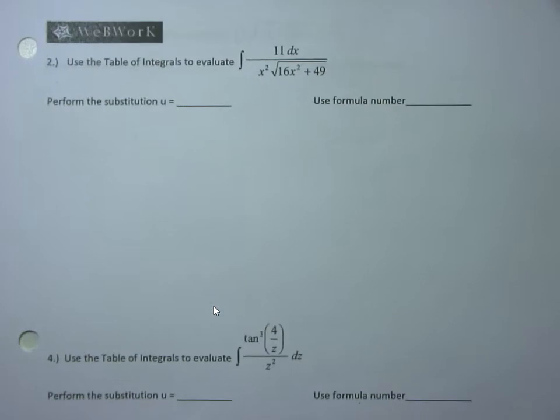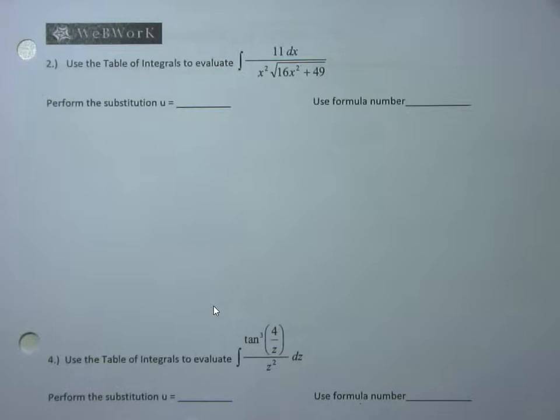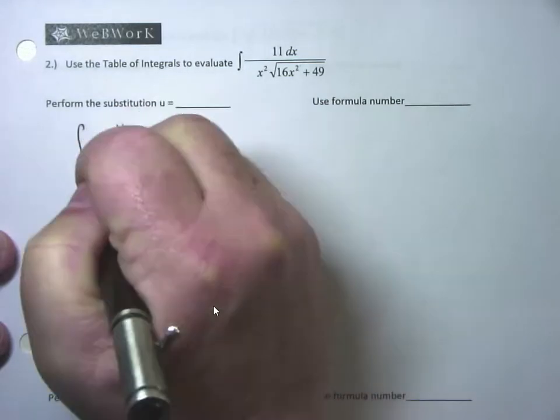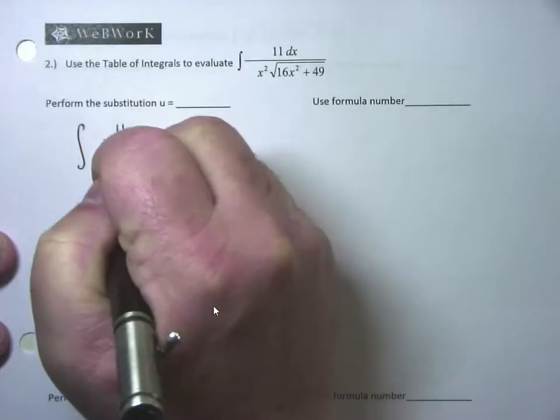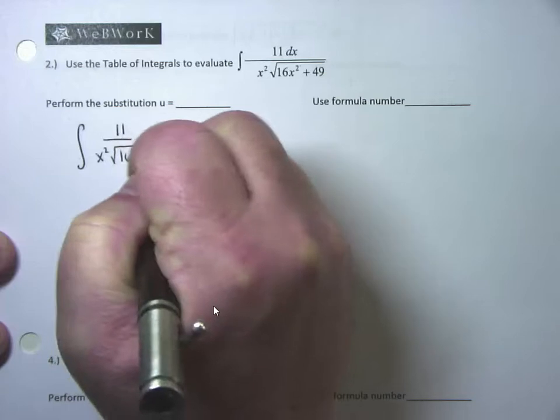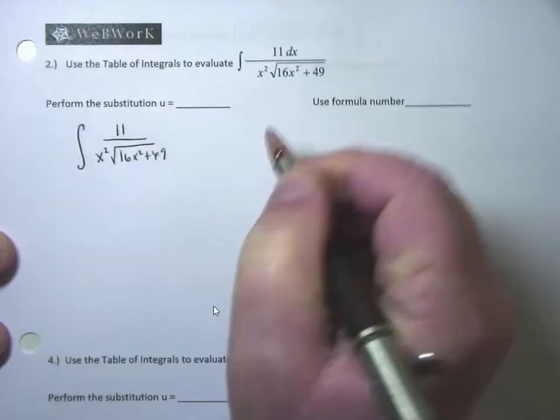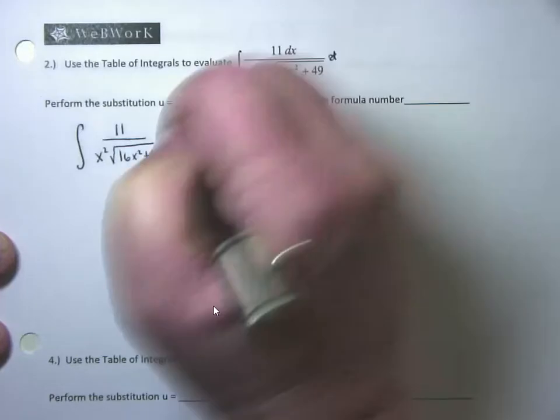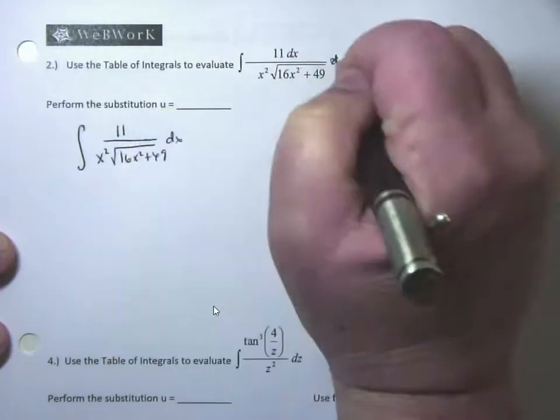All right, so I tried to copy down what WebWork is going to do for you guys. We're supposed to use the table of integrals to evaluate the integral of 11 over x squared times the square root of 16x squared plus 49, dx. I always stick the dx in the back.